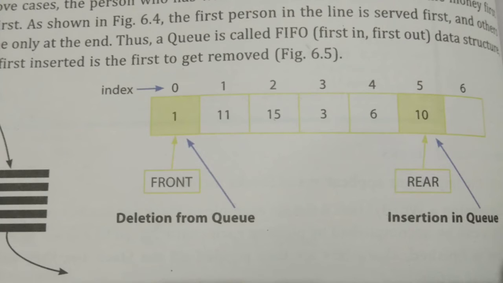In this implementation, values are given, and front and rear ends are marked. At the top of this sequence of elements, there are index values, meaning positions. The value 1 is placed at the 0th position, 11 at the first position, 15 at the second, 3 at the third, 6 at the fourth, 10 at the fifth position. Those positions are known as index.